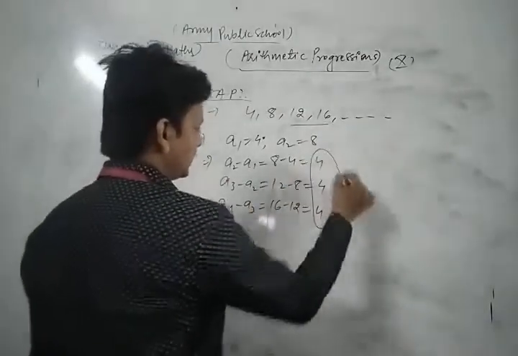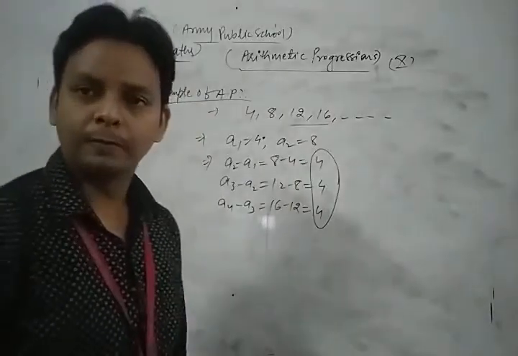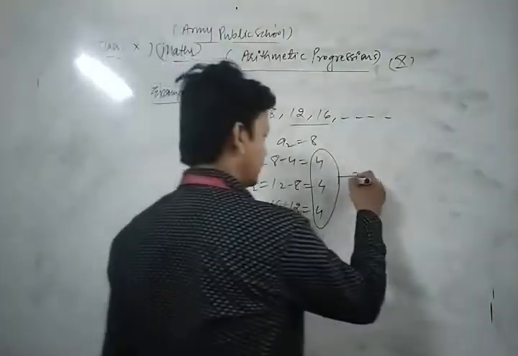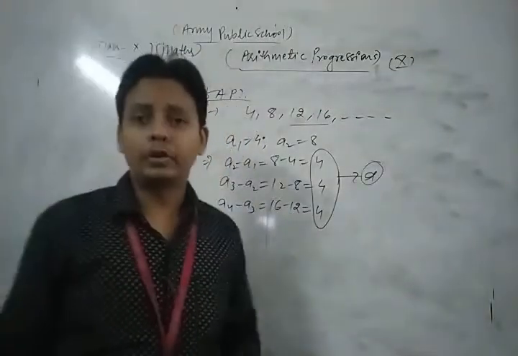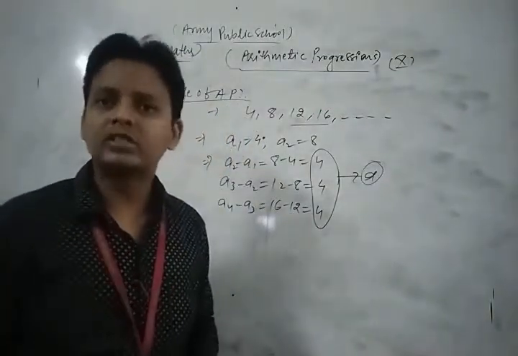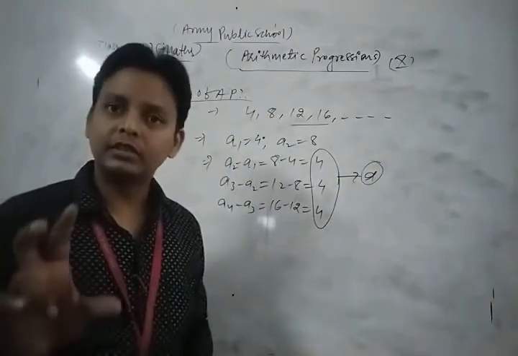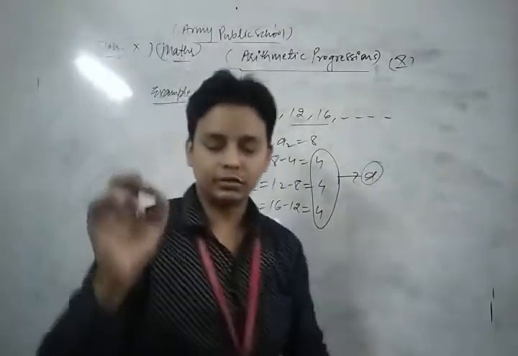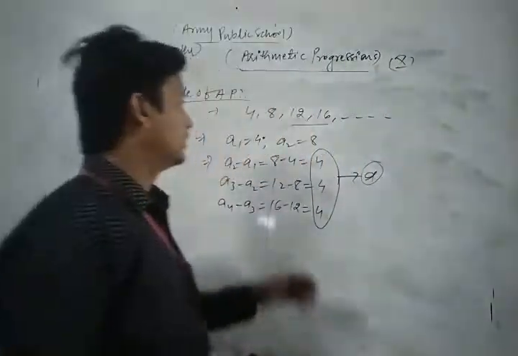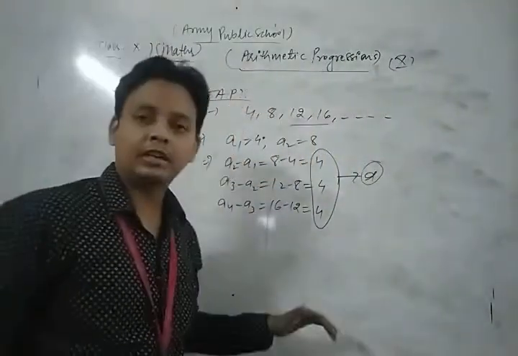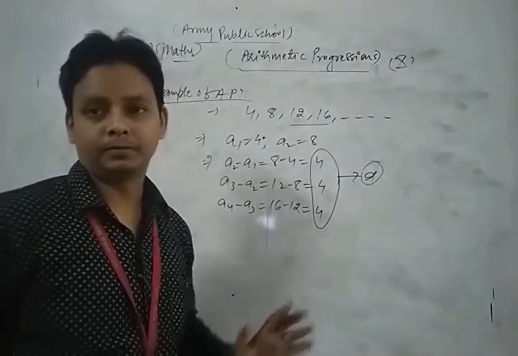So there exists a constant value, 4. This is known as d, which is your common difference. If the difference between two successive terms of any sequence remains constant, then in that condition the sequence is called an arithmetic progression.